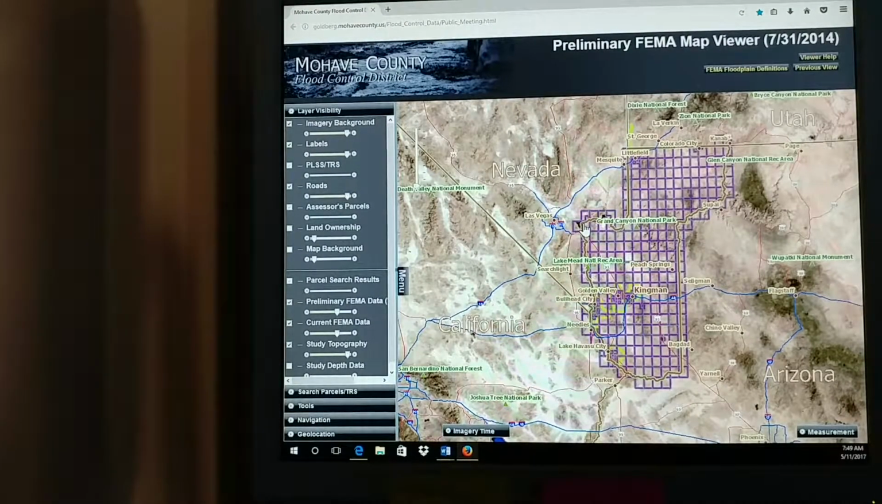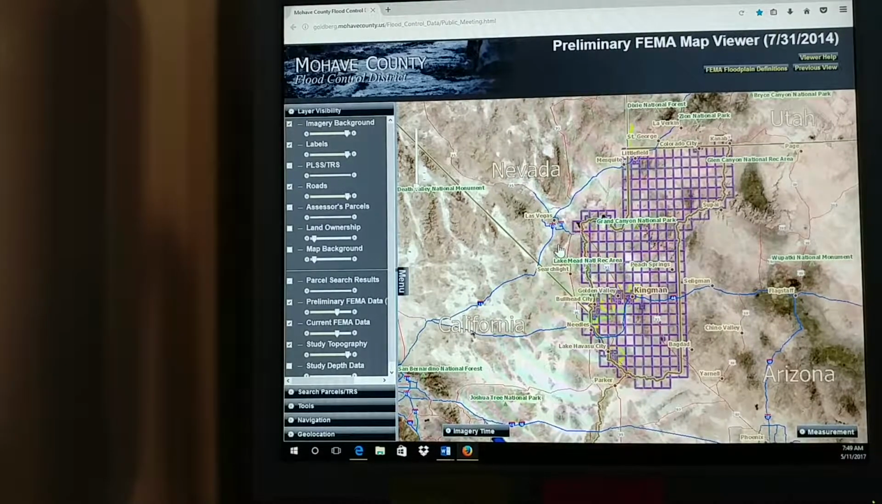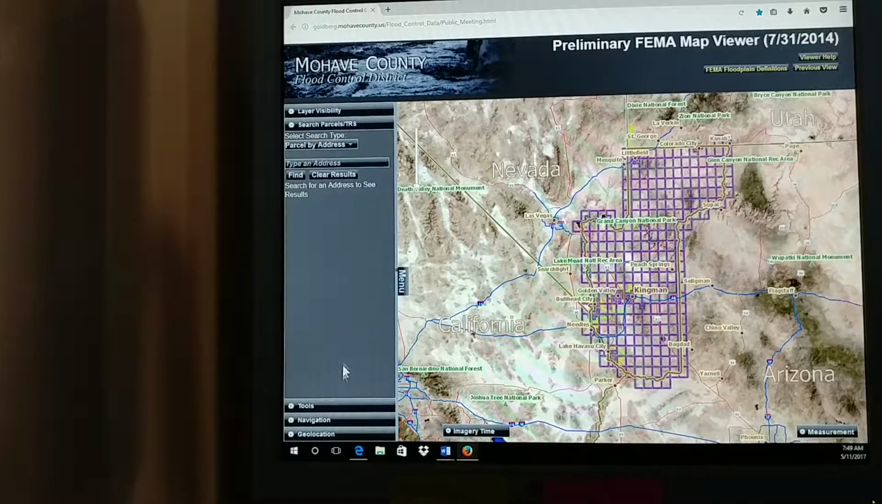There are 4 ways to search for a parcel. You can search by name, by address, by parcel number, or by township, range, and section. Search for parcels here. There's a drop down where you can select any of the 4. Just use the association office, and click find.